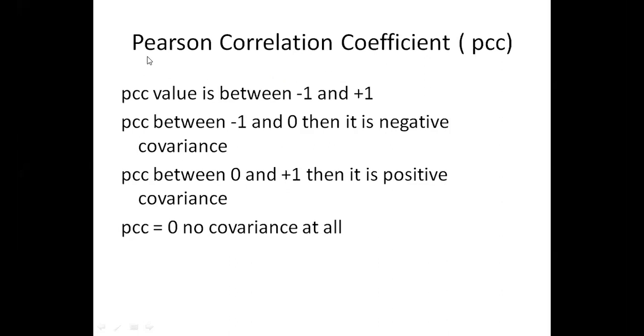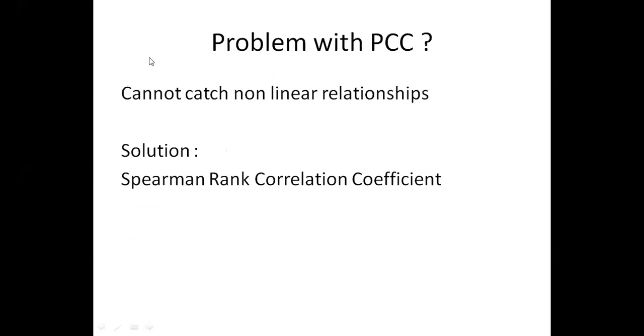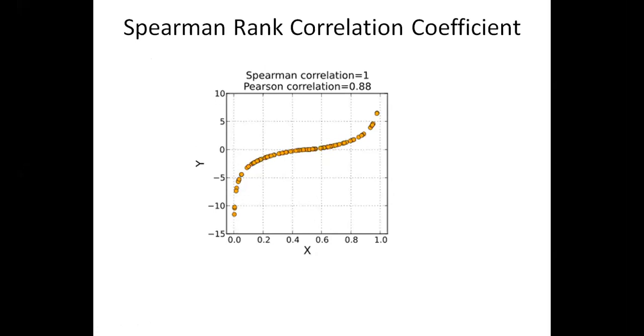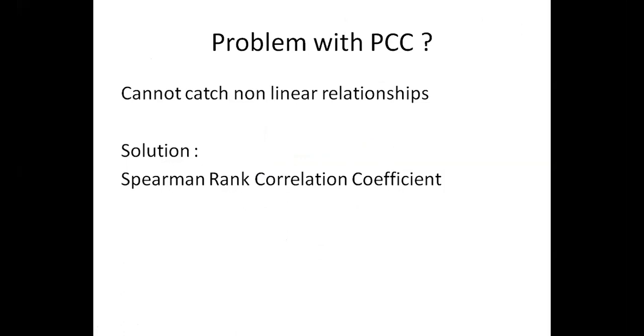Fine. So after the Pearson correlation coefficient, we have something like the Spearman rank correlation coefficient. What is Spearman rank coefficient? See, this is all about the depth of statistics. If you really want to go to the depth of statistics as a machine learning engineer, we are not so much concerned because everything is abstract in the industry. We are not bothered about so much statistics.